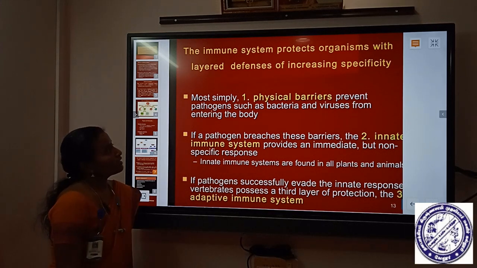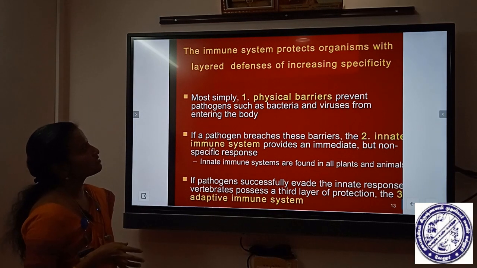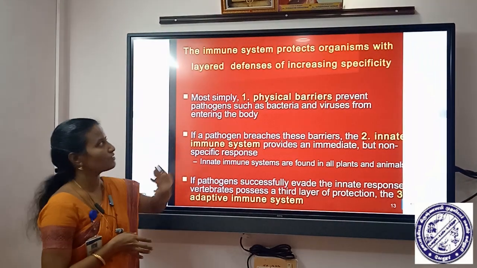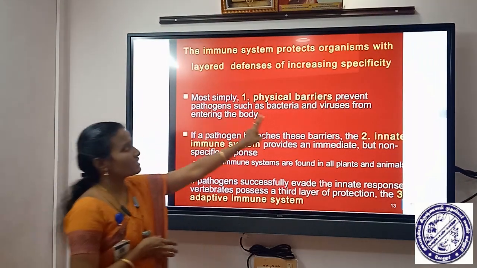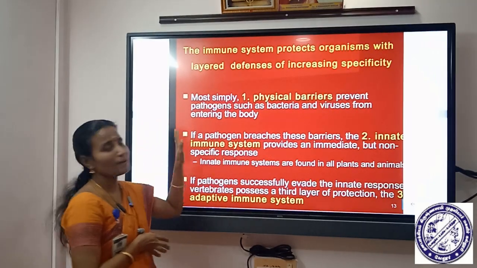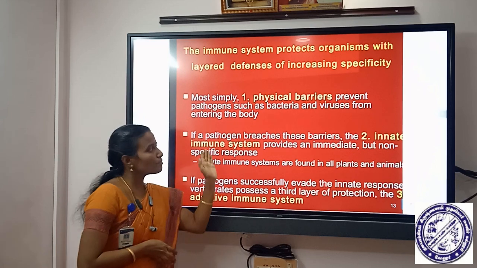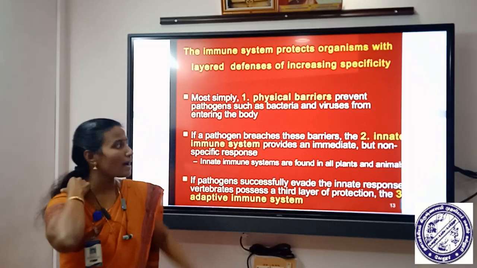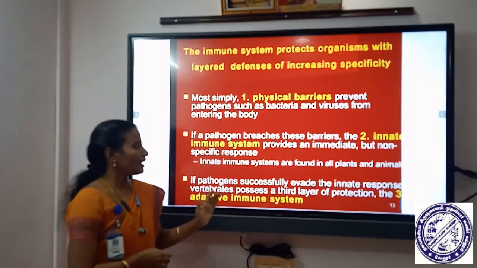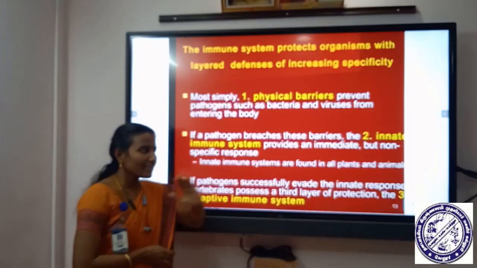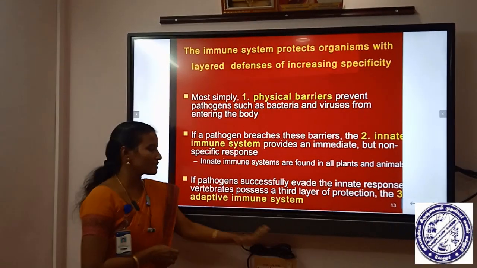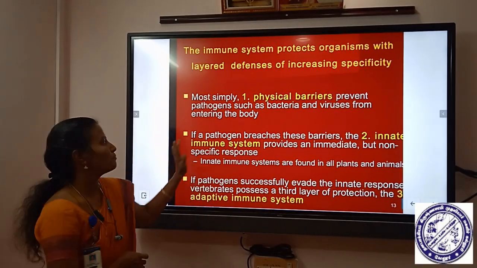See, the body's immune system protects from pathogenic organisms with increasing specificity. Most simply, physical barriers prevent pathogens such as bacteria and viruses from entering the body. If a pathogen breaches these barriers, then the innate immune system comes in and plays its role. If pathogens successfully evade the innate response, vertebrates possess a third layer of protection called the adaptive immune system.